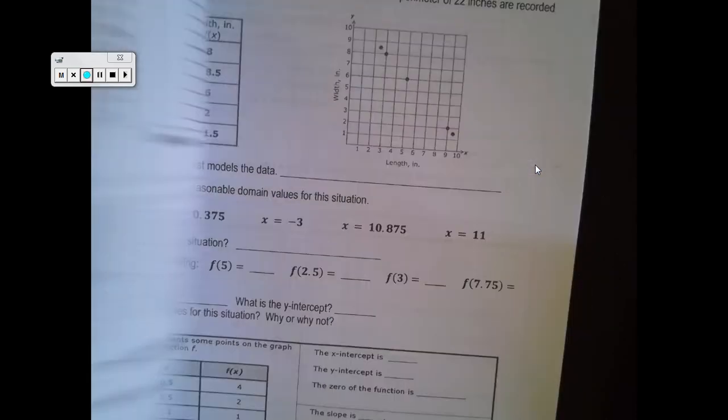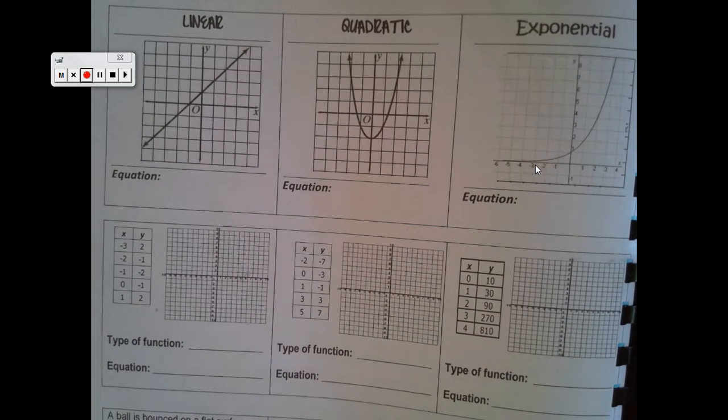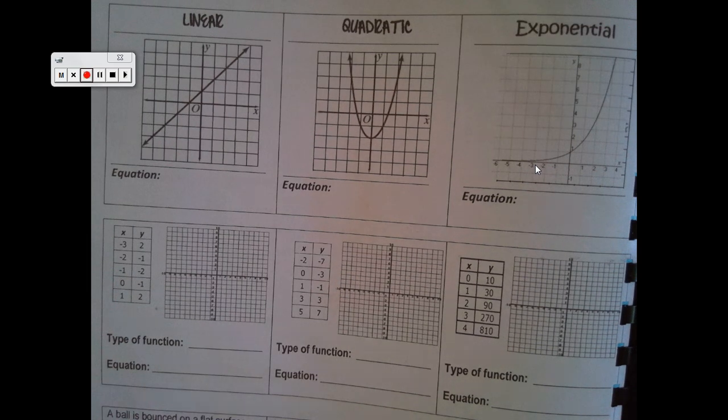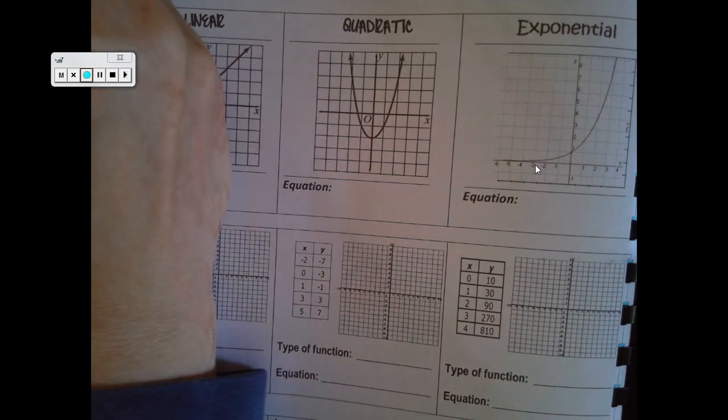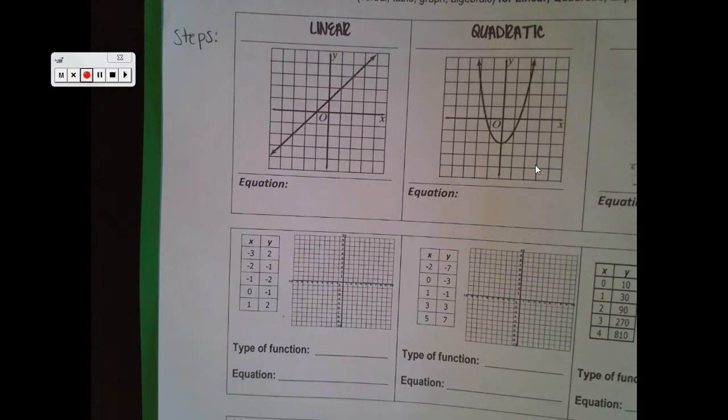Alright, so now I'm going to show you how to do the best fit line. You are going to need a calculator for this. Okay, and I'm going to actually have you write down the steps, so please write them in your booklet. Here are the steps. I actually need to grab a calculator, so let me go get that.